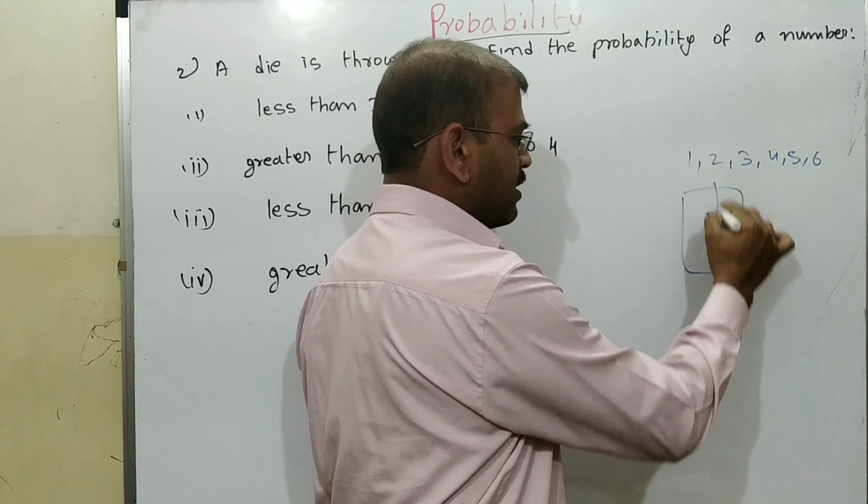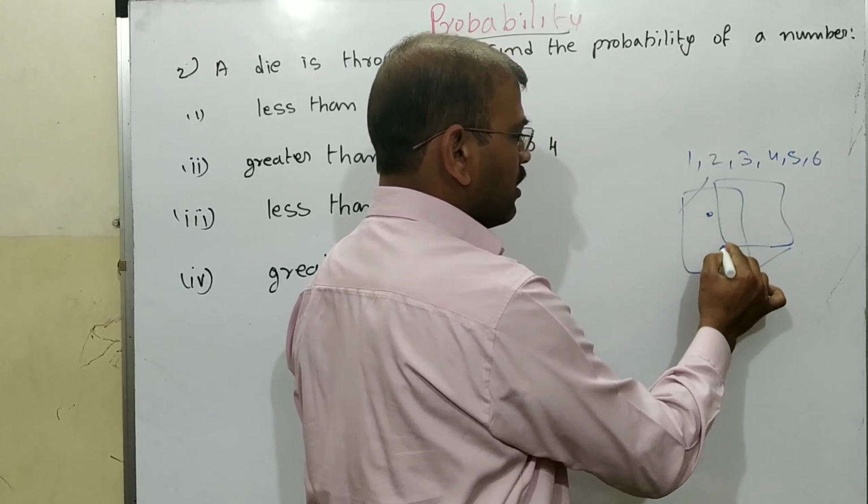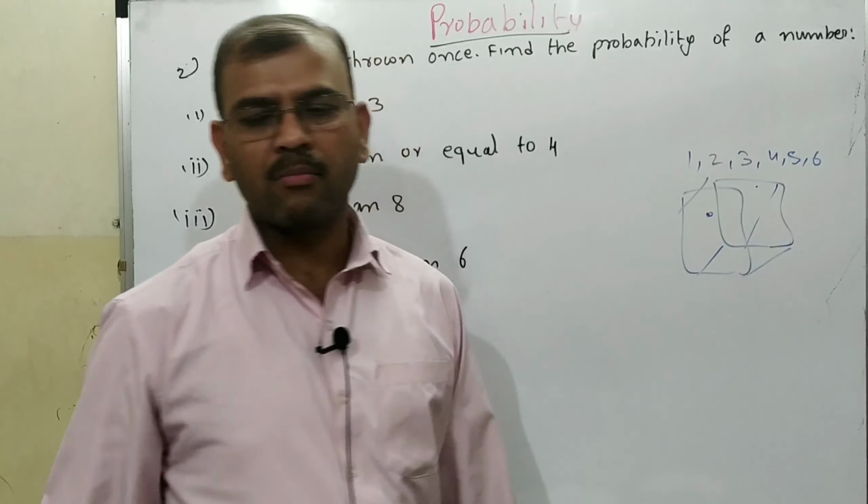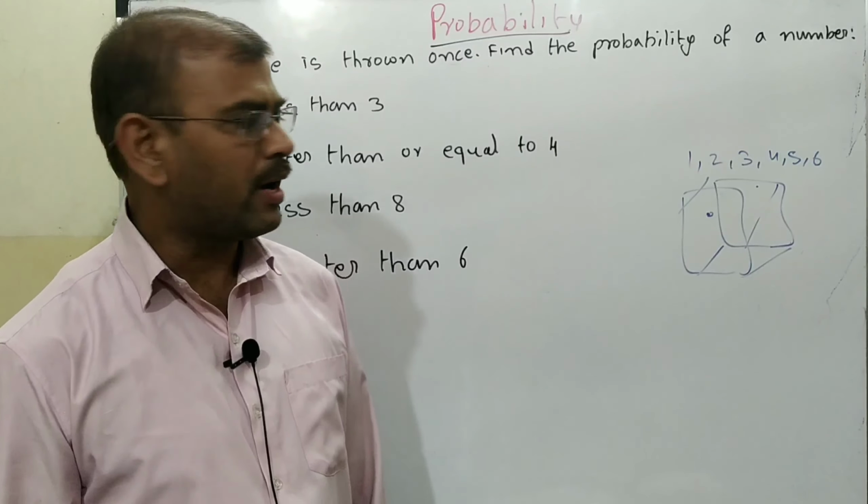If the shape of the die is like this, then they will put the numbers on that. 1, 2, 3, like this they will put the numbers on this. They can be able to add it.